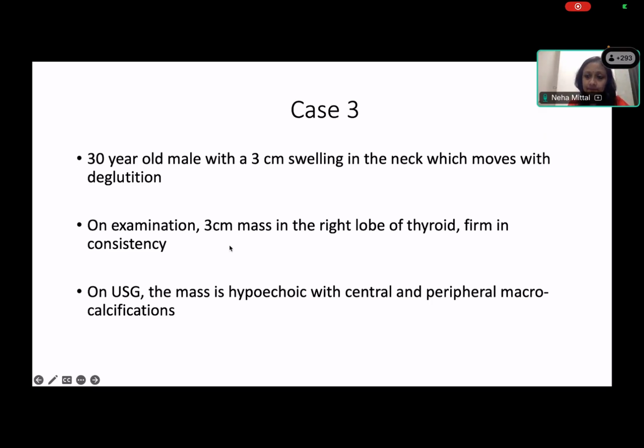So what else? There are calcifications on ultrasound. Excellent. There are central and peripheral macrocalcifications present. More important than that, the nodule is hypoechoic. Hypoechogenicity is a feature which is not good for thyroid lesions.